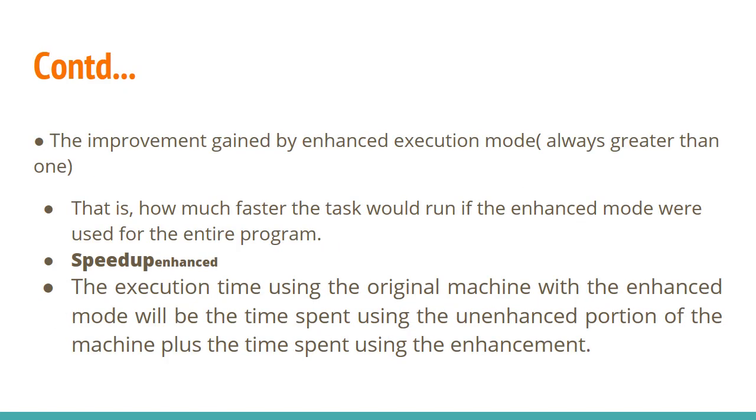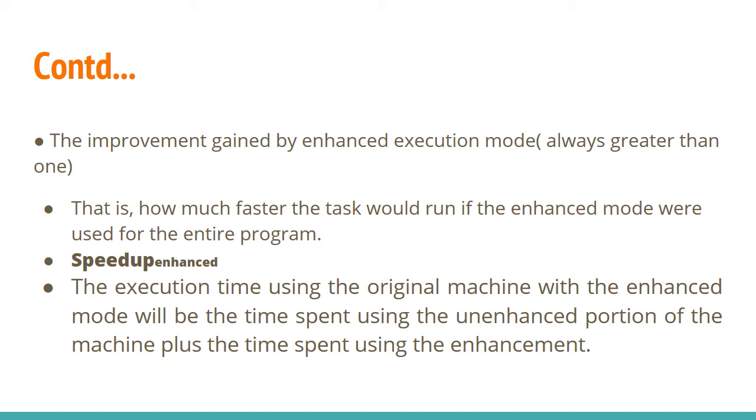The next factor is speed up enhanced. The previous one was fraction enhanced; here the next is speed up enhanced. It is the improvement gained by the enhanced execution mode, that is, how much the machine or the processor improved due to the particular enhancement that we gave. It is always greater than 1. So this is how much faster the task would run if the enhanced mode were used for the entire program. That is speed up enhanced.